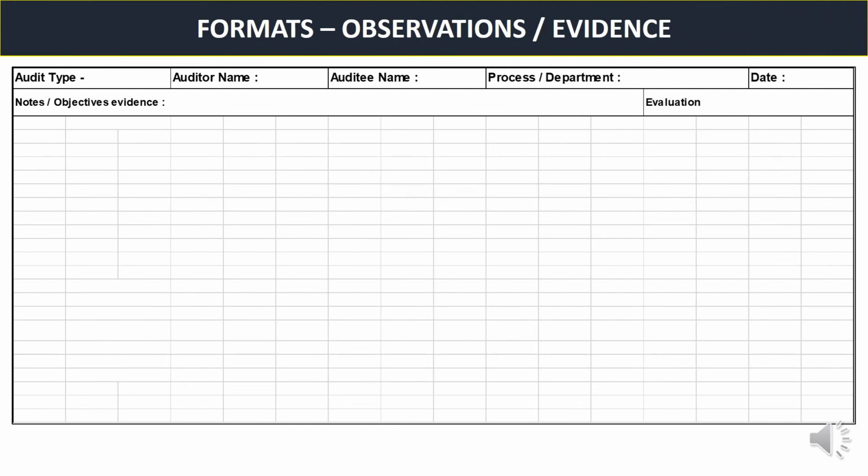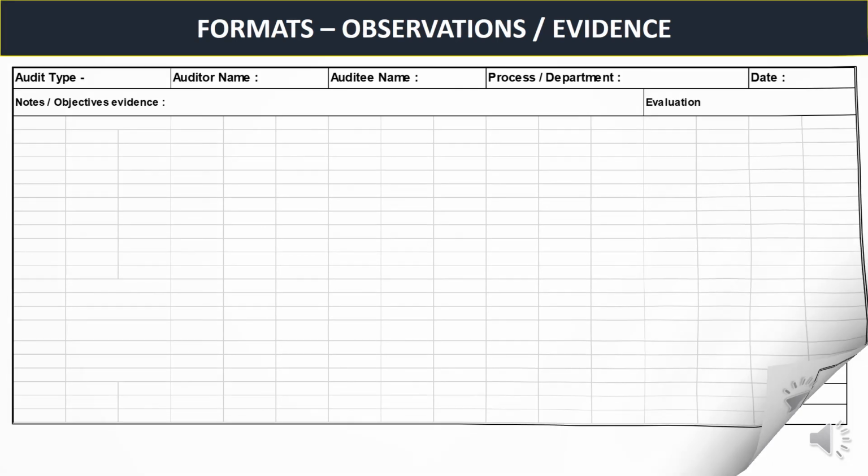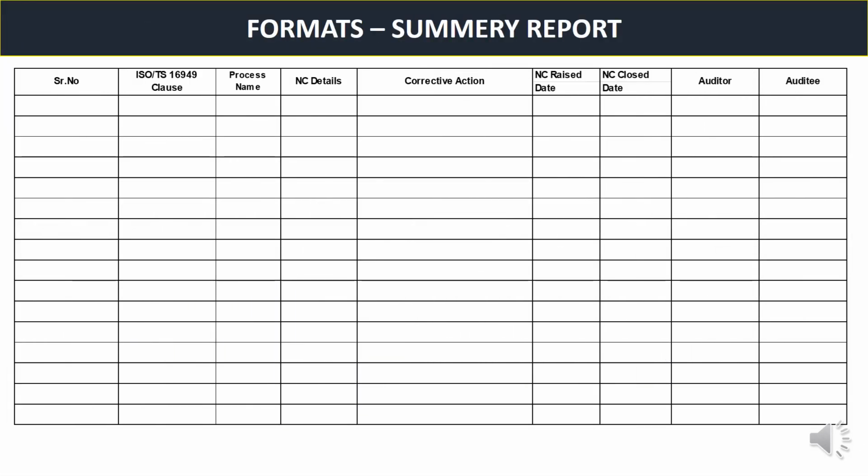This is a format that the auditor will use for his observations and evidence for major and minor analysis, so that it will link to the next report, which is the summary report. So here in the summary report, he can put the serial number, clause number, the process he audited, and the NC detail, that is major NC with the evidence, minor NC with the evidence, observations with the evidence, and improvement suggestions with the evidence.